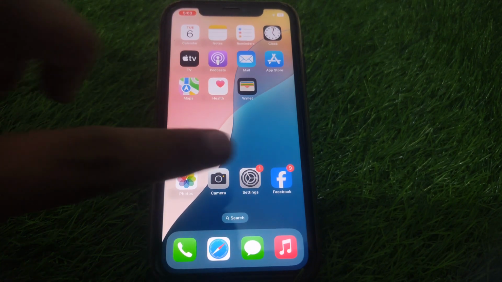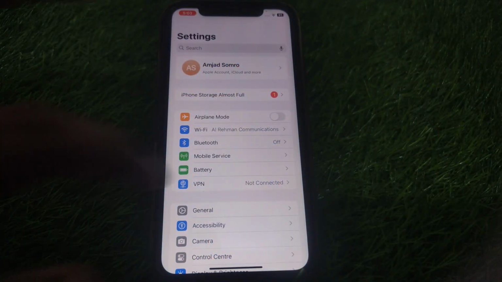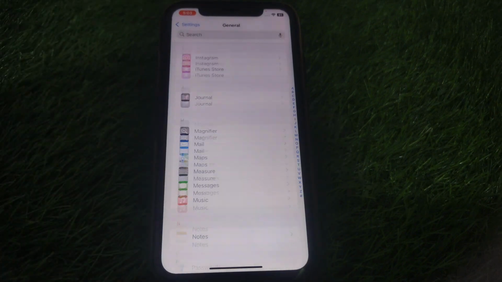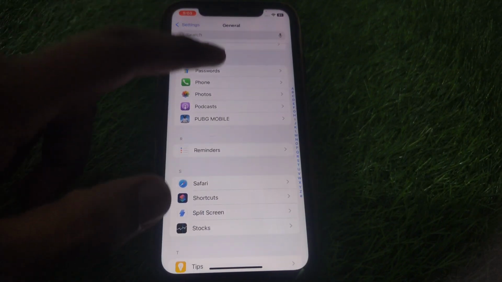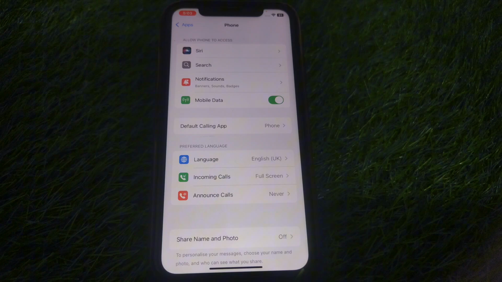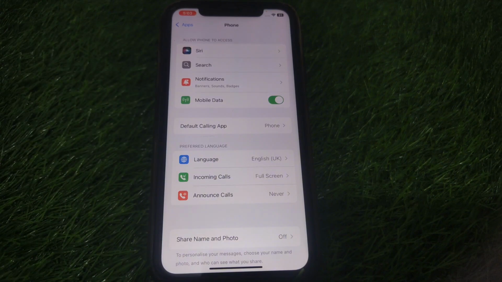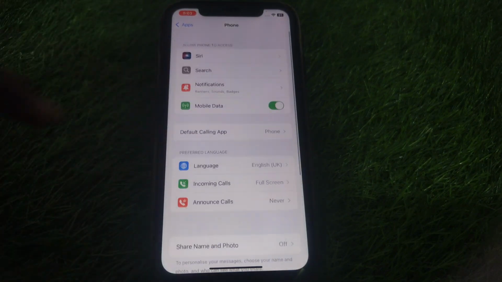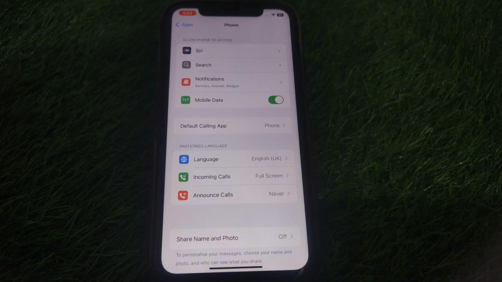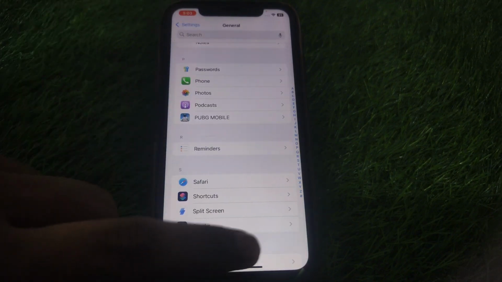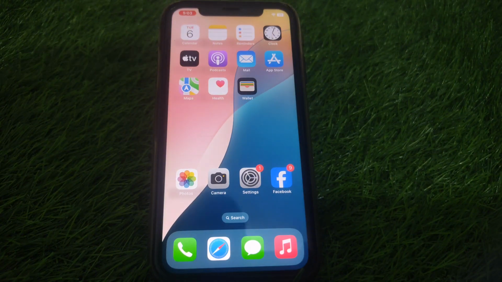For this, you have to simply go to Settings, and after that you have to scroll down until you find the option of Apps. Here you have to scroll all the way down, and you will find the option of Phone settings. Here you have to simply click on that. Here you will find the option of Live Voicemail. If you find the option, then you have to click on that, and after that a toggle will be available where you have to simply turn off that toggle. And after turning off the toggle, you have to simply restart your device.